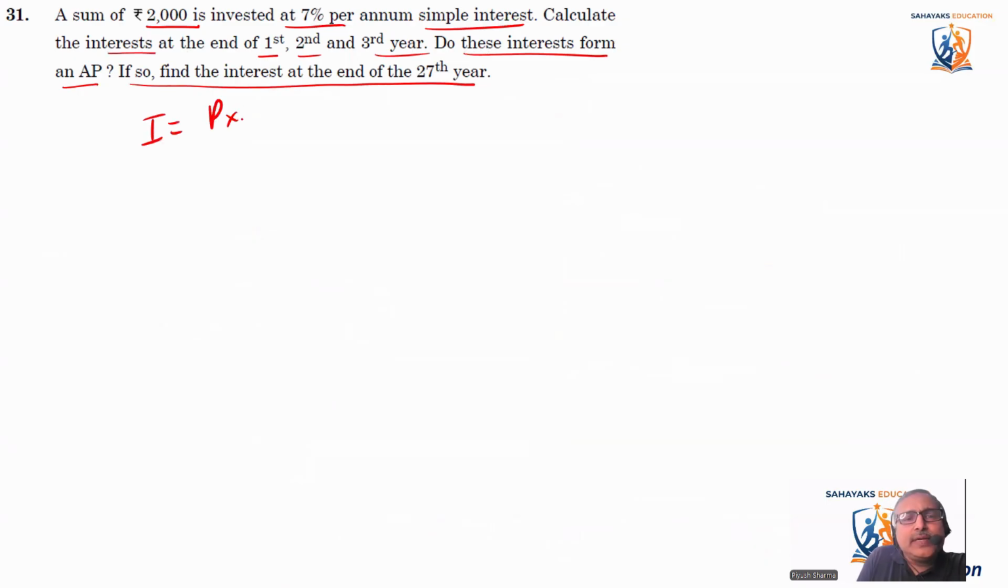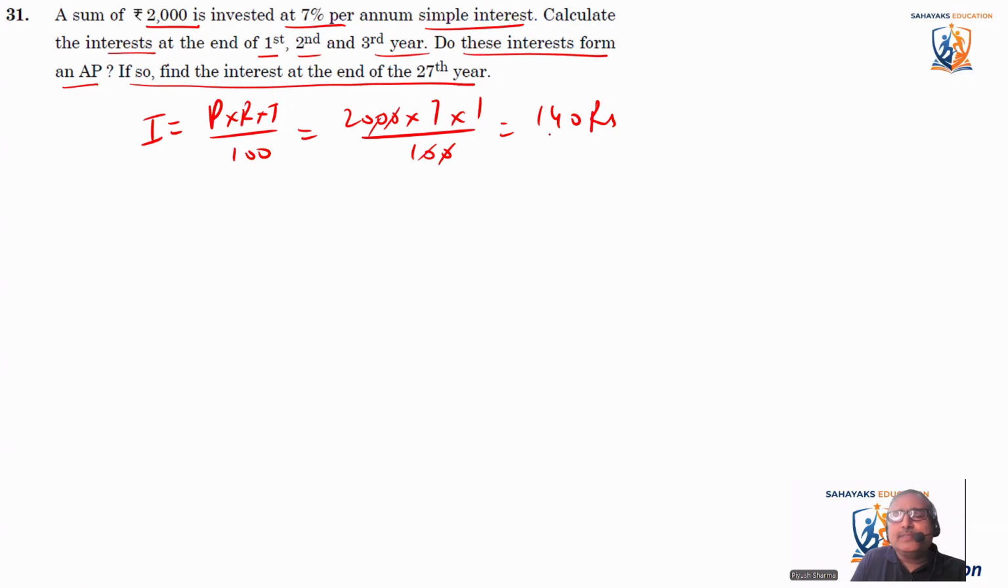Interest is equal to P into R into T divided by 100. This is the way we calculate. So P is given as 2000, and rate of interest is given as 7. Time is given as 1, and divided by 100. So if I compute it, it comes as 20 into 7, 140 rupees. This is for 1 year.